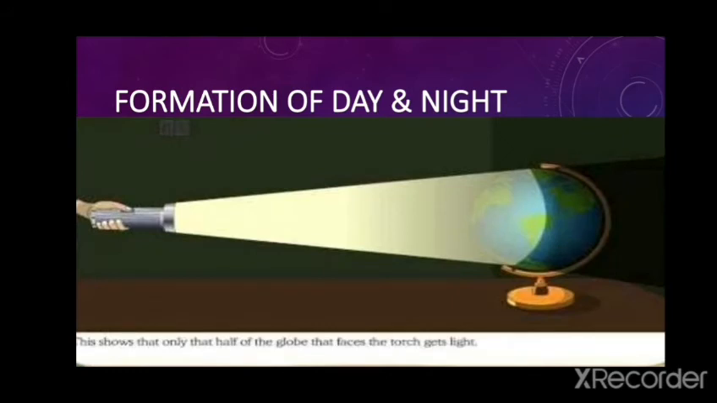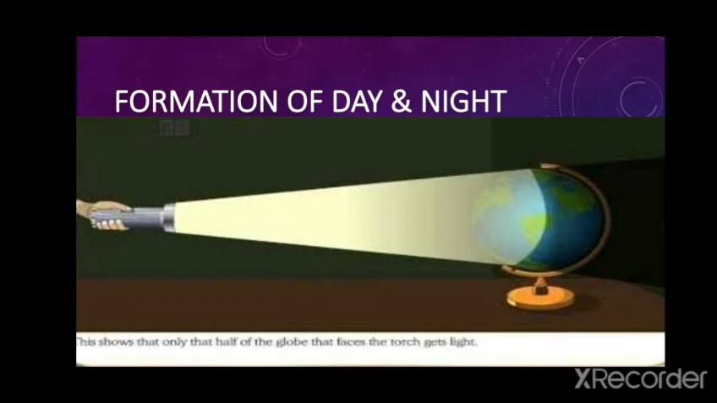Let's understand the formation of day and night through an activity. For this activity, what you need to do, take a torch and a globe. Ask your friend or your parents to shine the torch on a globe. You will see that half of the globe is lighted, while the other half is not. Find out the names of two countries, each lying in the light half and dark half.